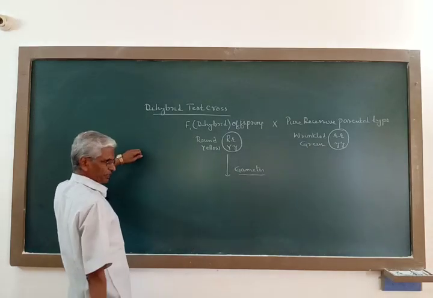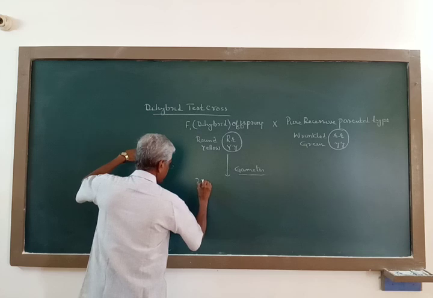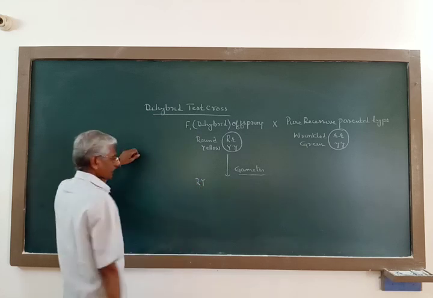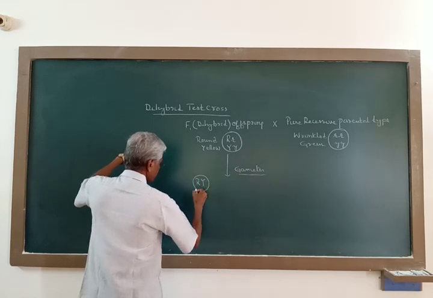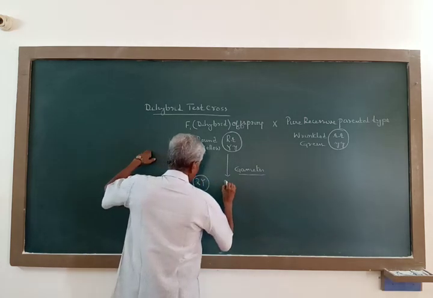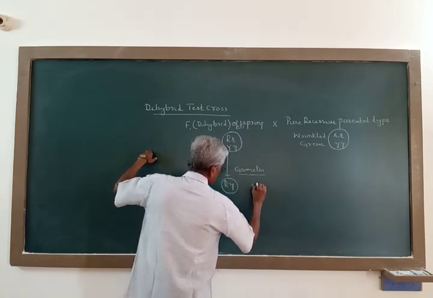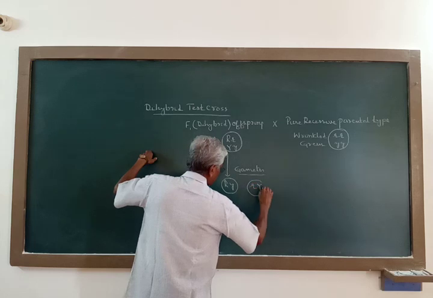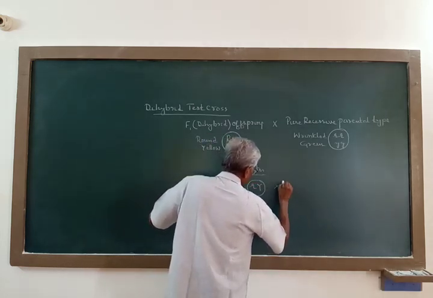Now the 4 different types of gametes are: 1, capital R, capital Y, capital R, small y, small r, capital Y, and small r, small y.